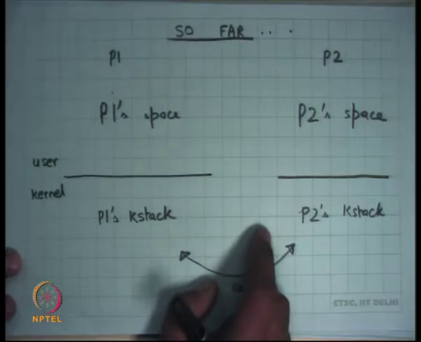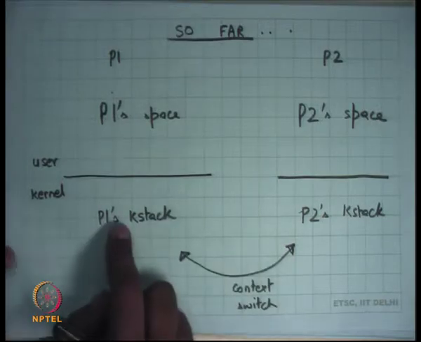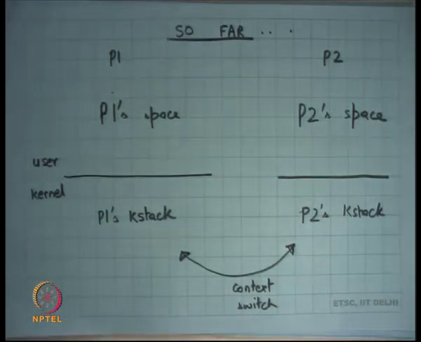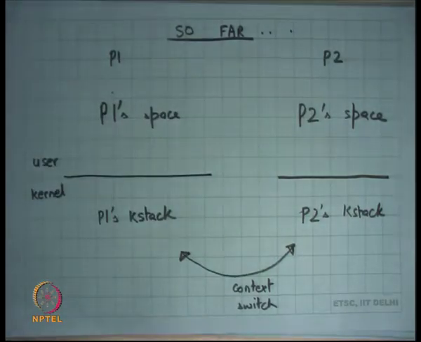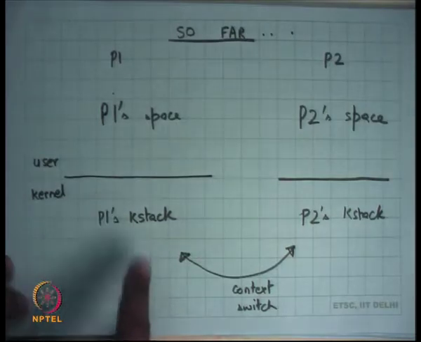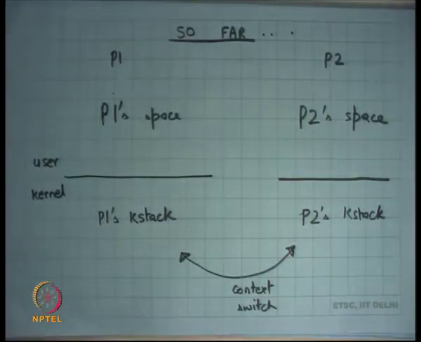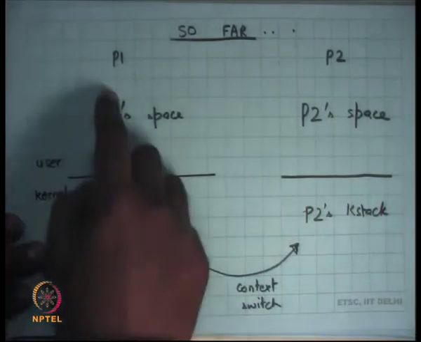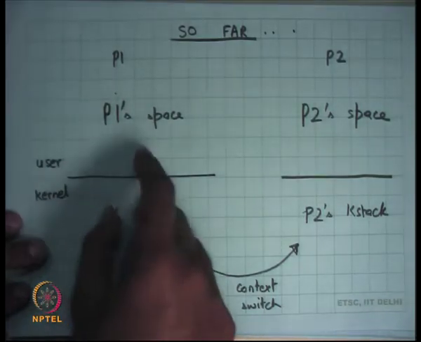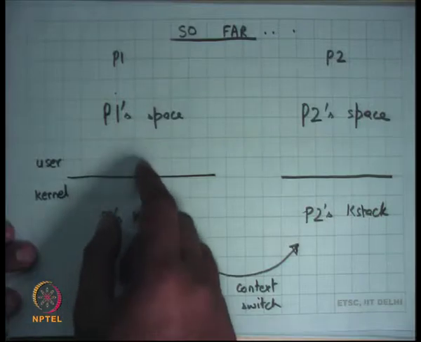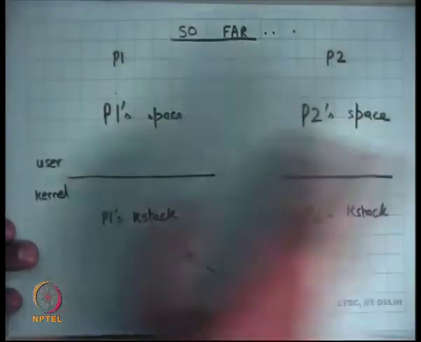We said that the state of a process within the kernel is encapsulated in its k-stack, right? The state of a process within the user space is encapsulated by the contents of the address space, but the state of the process inside the kernel, for example, what system call it made, where it was when it was context switched out, all this information is stored in the kernel stack. Recall that we had made a statement that every user process is also a kernel thread, right? The state of a process also involves the contents of its address space, because each process has a different address space and different contents.